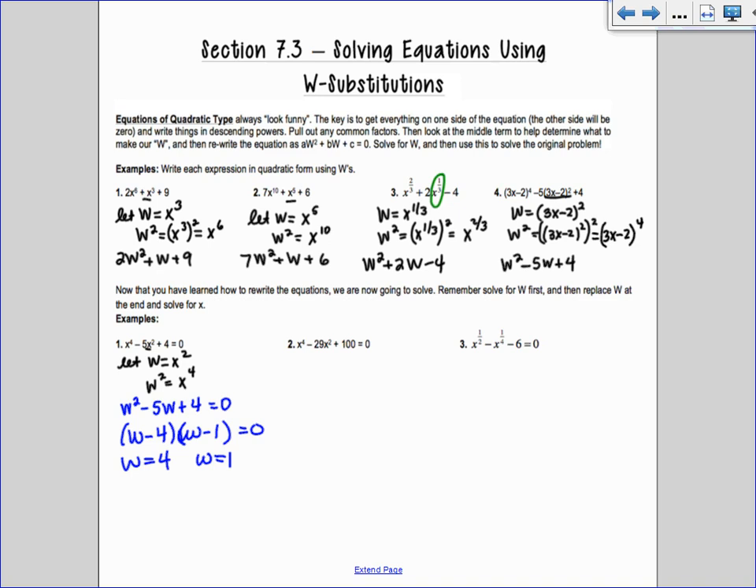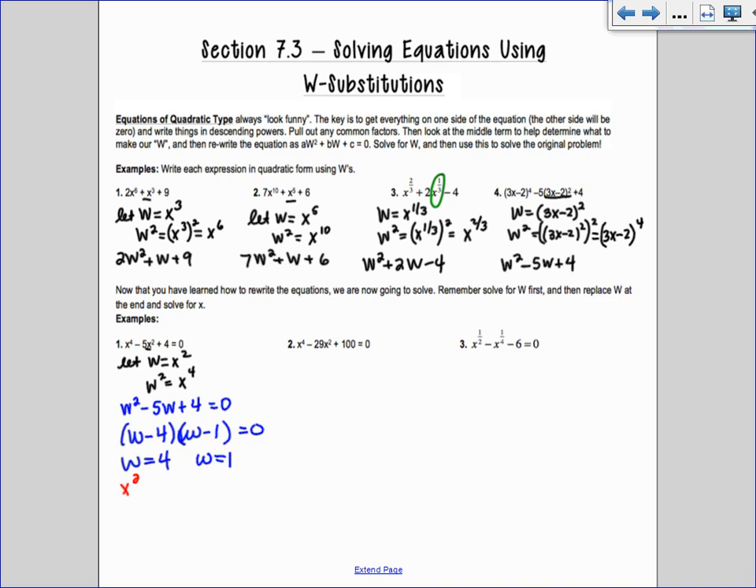But we can't box in our answer yet. It's not all the way done, because we've just solved for W, but our original problem didn't have any W's in it. It had X's. So now we have to replace. It's like you substitute twice. You substitute first with a W, and then you substitute back with an X. So what was W equal to? X squared. So once you find what W equals, put x squared back in.